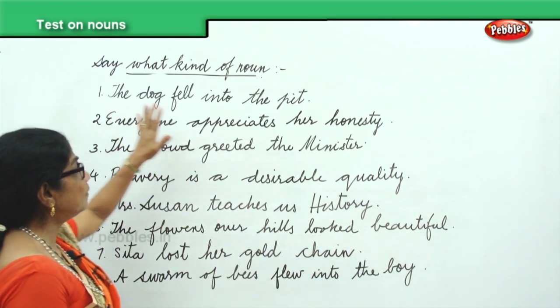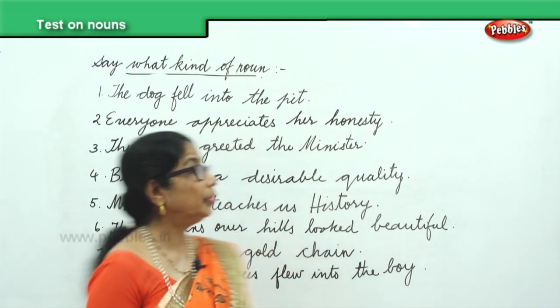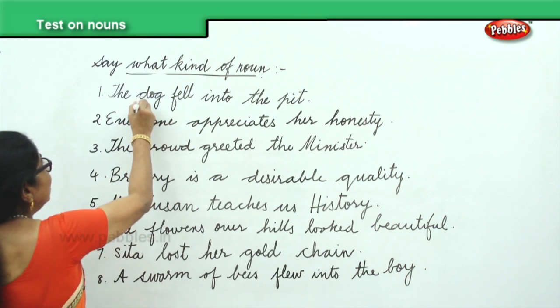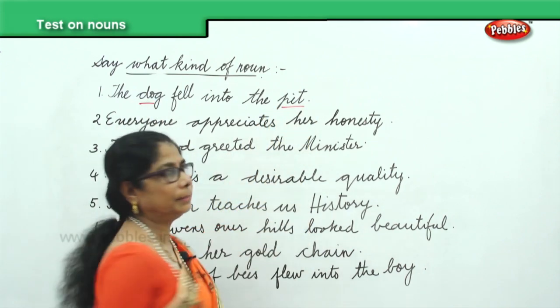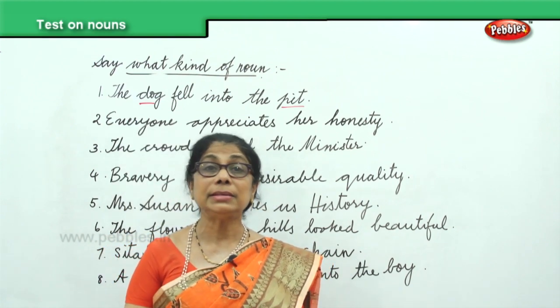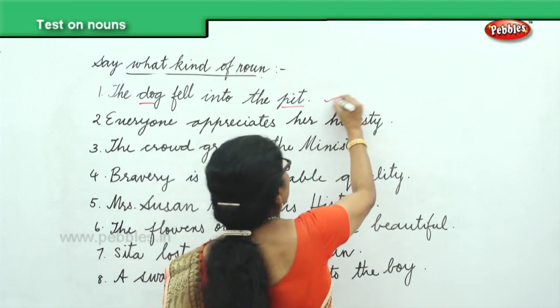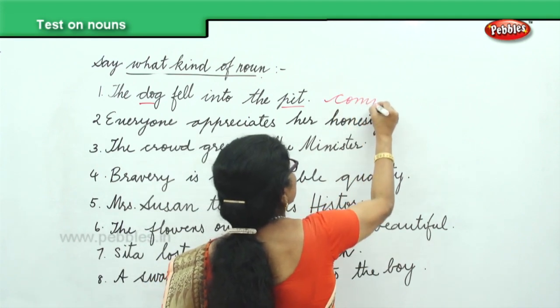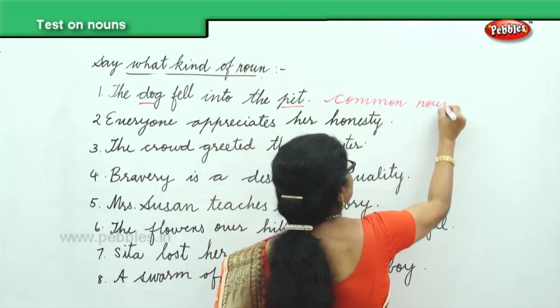The dog fell into the pit. Okay, now the dog, you have here pit. Can be any dog, any pit. So dog and pit, they're just common nouns. You have found common nouns here.